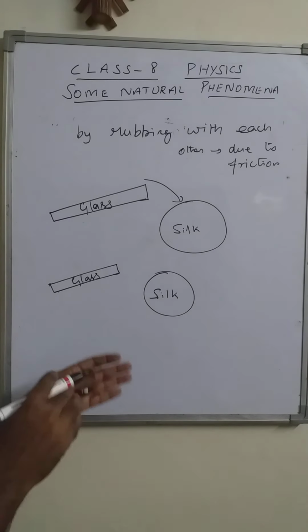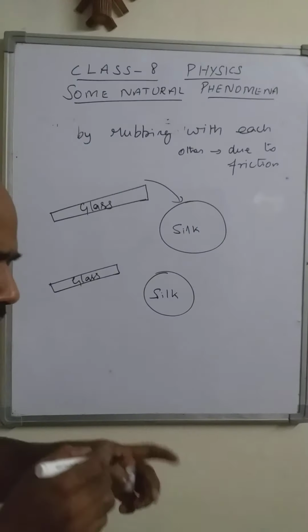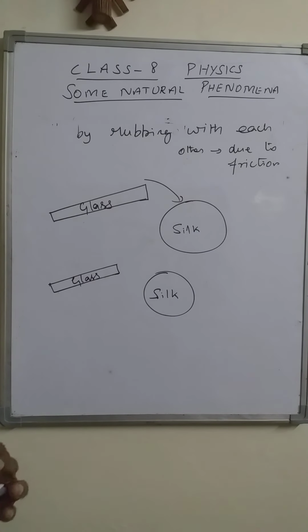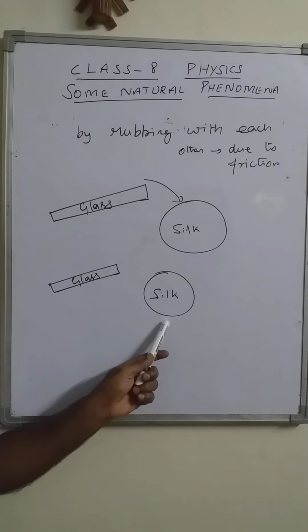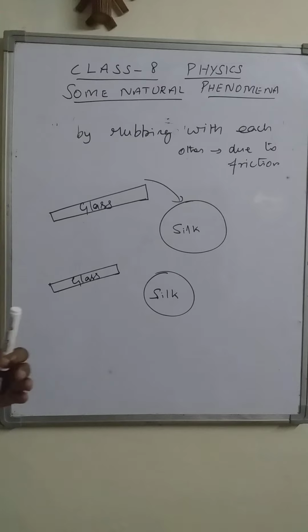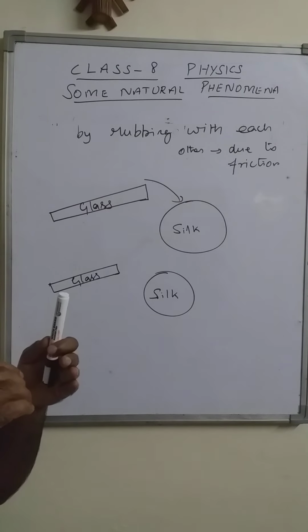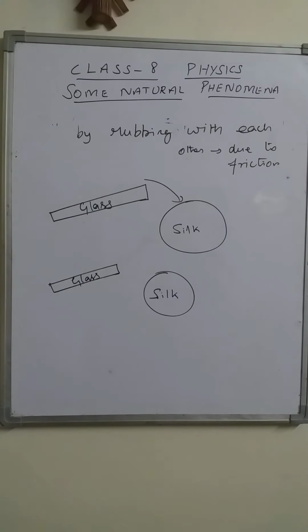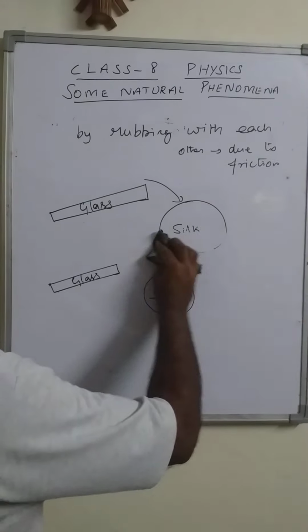Now we are saying that after rubbing these two things, they got charges. How can we come to know whether the glass rod and the silk cloth are charged? We must observe. We need the observation. So how can we get that observation? For this also, a simple activity can be done.